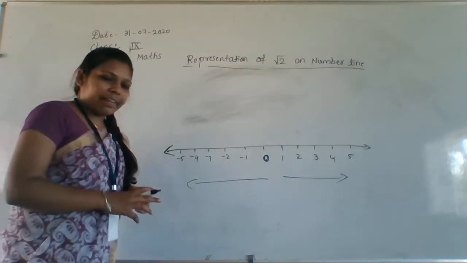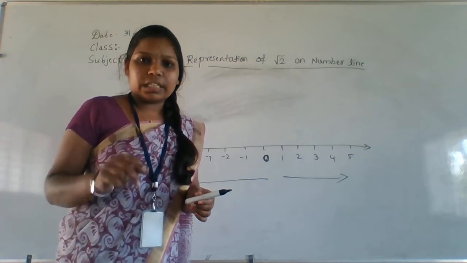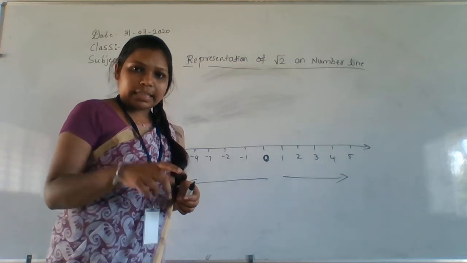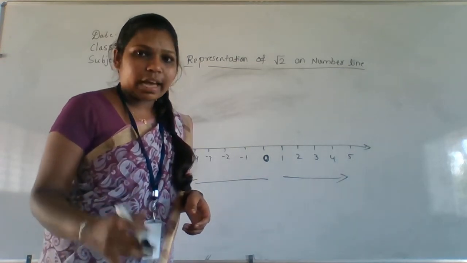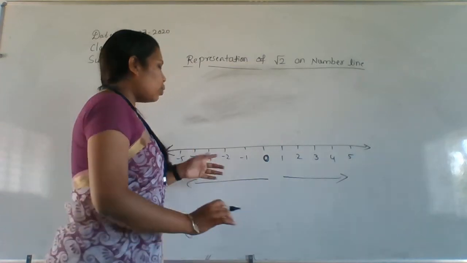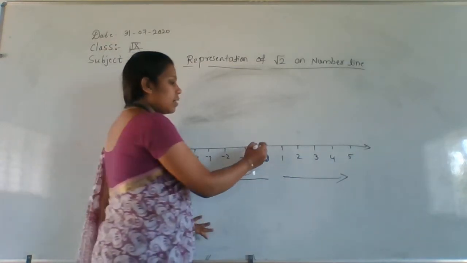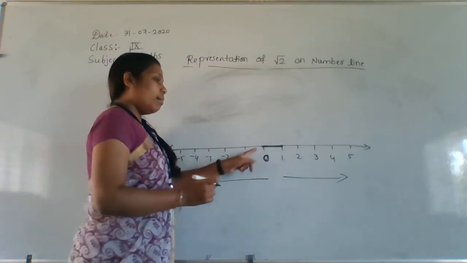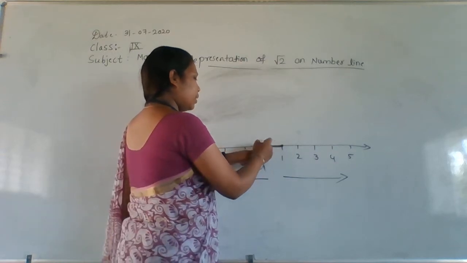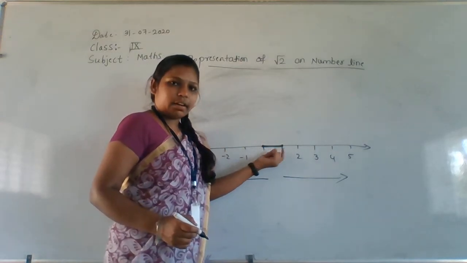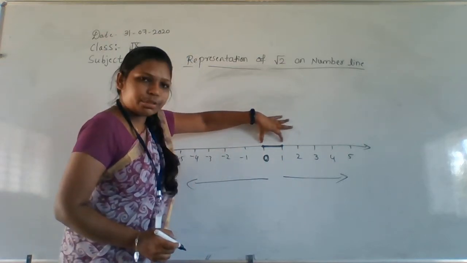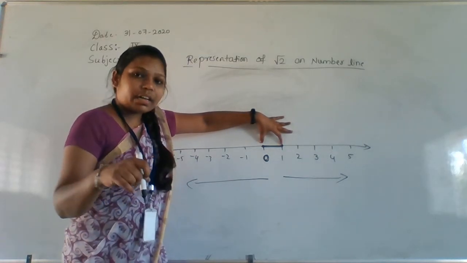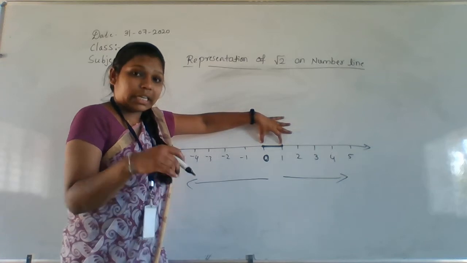Okay, I'll show. Everyone has a compass, right? Take a compass also, it will be needed. Take one compass everyone and put a pencil in it. Be ready with that, then only you can understand, otherwise you will not understand. So take a scale first. Here I am marking. Take 1 centimeter. Mark from this point to this point. Only 1 centimeter I am taking here. See here, from this to this is 1 centimeter, right? So take this 1 centimeter again and redraw on that line using a scale.